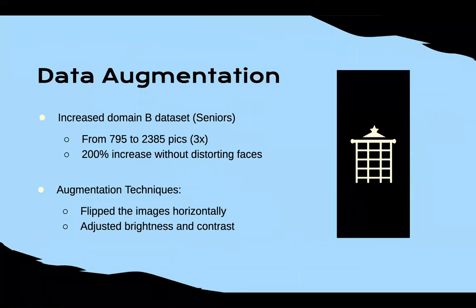Starting with our data augmentation, we increased the data set of the seniors, which we had a lot of difficulty scraping data for, from 795 images to 2,385 images, meaning that its size increased by 3 times. We also had to do this augmentation without distorting any faces. So we resorted to flipping the images horizontally in order not to distort the face of the character. And we also adjusted the brightness and contrast of the images. So that's how we did data augmentation.